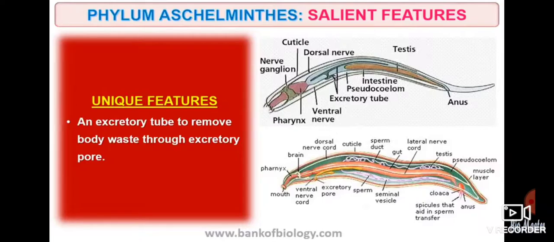Then an excretory tube to remove body waste through excretory pores. You can see in the figure the excretory tube and the excretory pore.